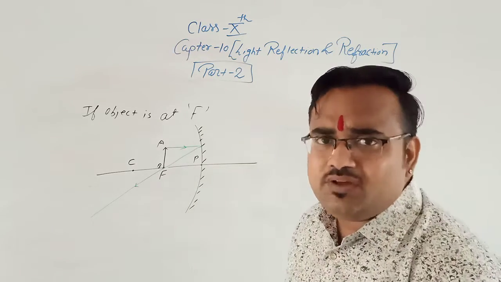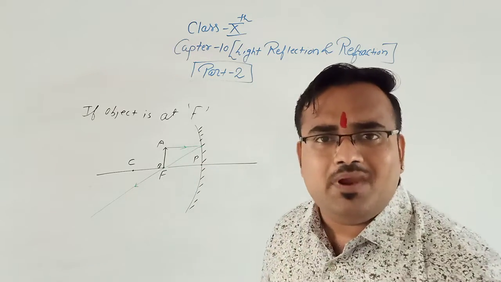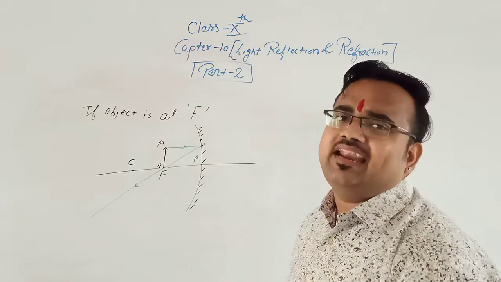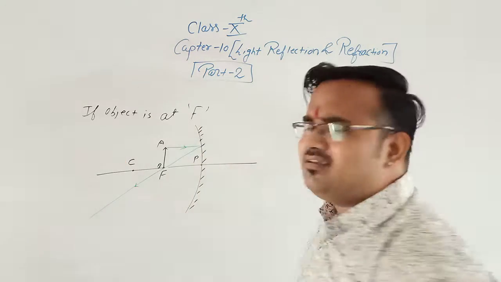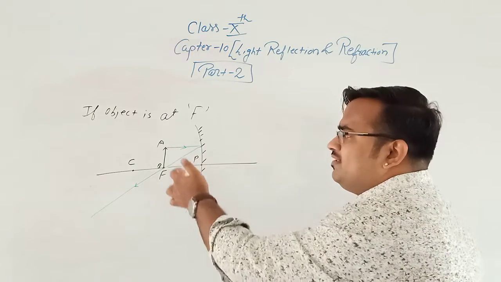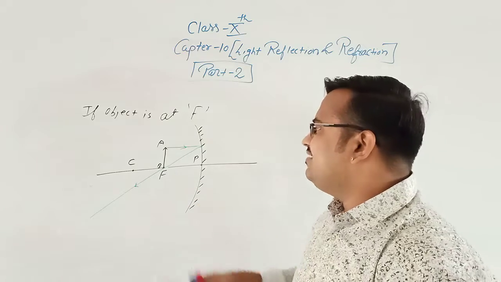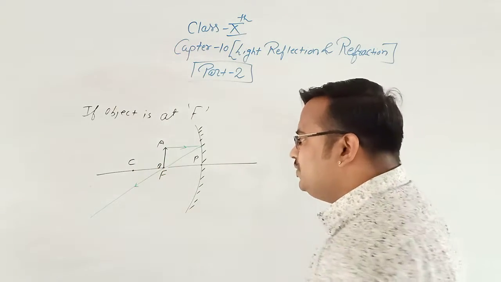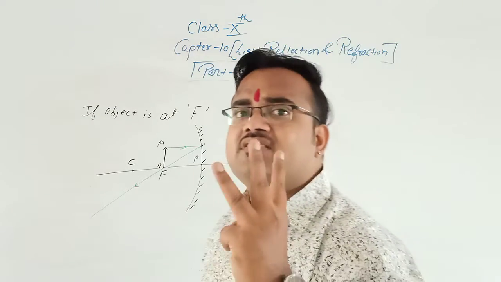If the ray passes through the focus, then it is parallel to the principal axis. But in this case, the problem is the object itself is at F. So how can the second ray pass through F? The first rule says the incident ray parallel to the principal axis gives a reflected ray through the focus. The second rule says the incident ray should pass through the focus. But the object is at F. So what will we do? We'll take the help of our third rule.